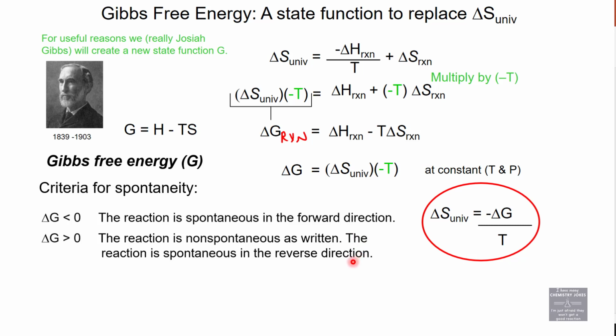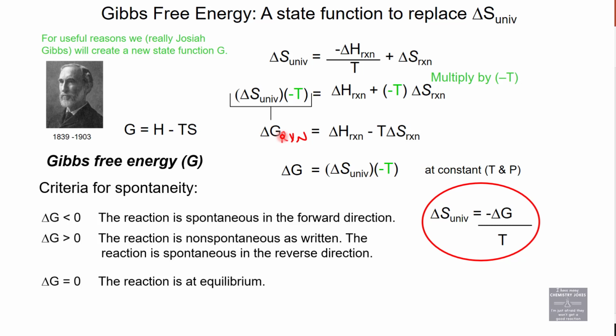Negative is spontaneous, positive is non-spontaneous. Zero is said to be at equilibrium. So we saw this a little bit before, but at equilibrium, delta G equals 0, so you could plug in a 0 here and solve for temperature.